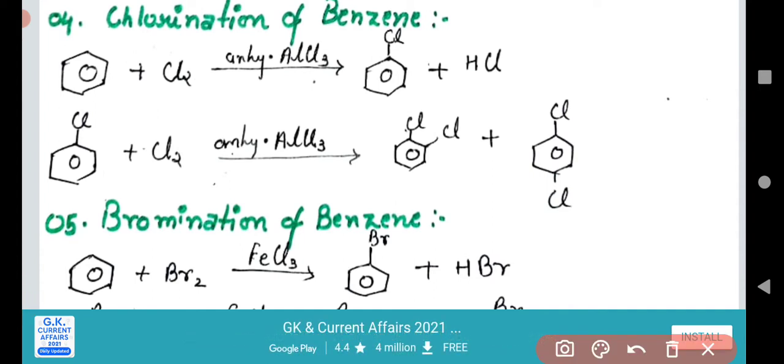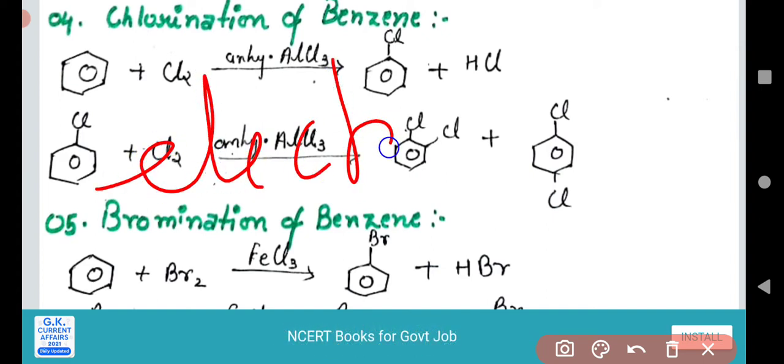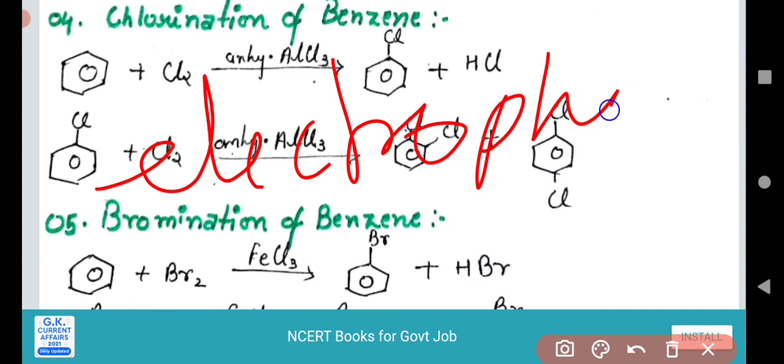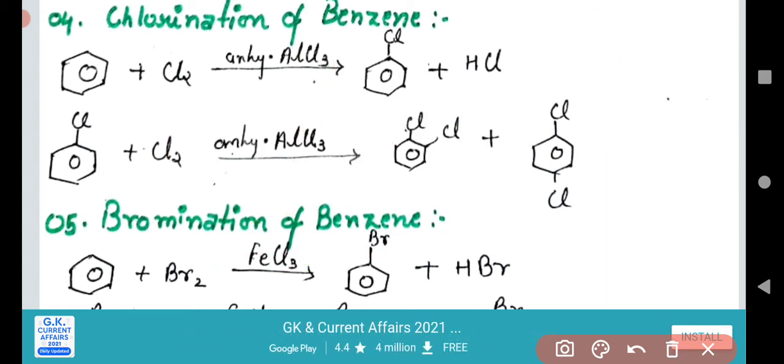Now another thing is the chlorination of benzene. This chlorination of benzene is also known as an electrophilic substitution reaction. Understand that? What is happening in this electrophilic substitution reaction? First of all, the electrophile is generated.